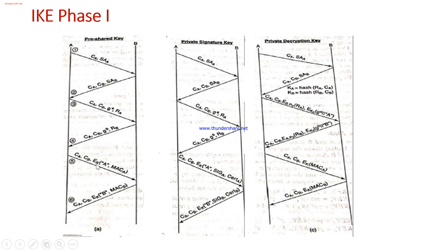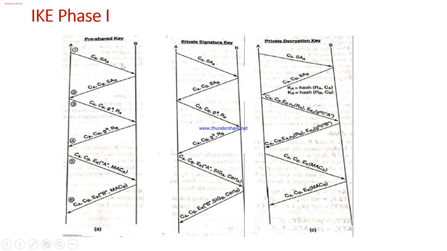That key is used to encrypt the identity of A, and the message authentication code will be generated by A and conveyed to B. On receiving it, B will decrypt this message, and now B will send its identity along with the cookies, and also the message authentication code generated by B. The message authentication code will be generated for the IP address of A here, and the IP address of B here.